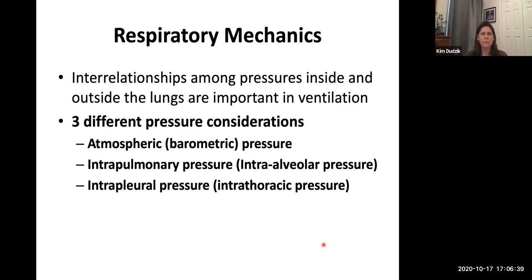Atmospheric pressure. So when you hear, at sea level, the atmospheric pressure is 760 millimeters of mercury. That means you have all this pressure, all this gas above you, all the way to space, right? All of that is actually pressing down at you at 760 millimeters of mercury. We don't really feel that. We're acclimated to that, right? But when you go to the high mountains, there's less air above you, right?